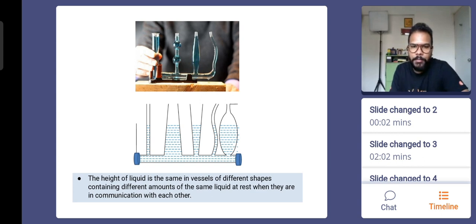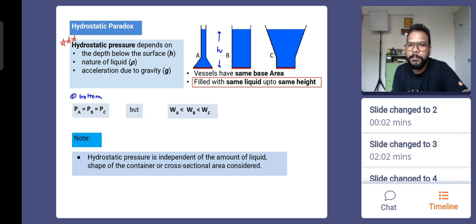Another demonstration is shown here. The height of the liquid in the vessels is the same, but they have different shapes. So a different amount of liquid is there, but they still have the same pressure. Base area need not be the same. In fact, you can see this. They have kept it the same so that it looks like it's a weird part. Means if you try to find the value of pressure, you might think that because of different areas, maybe that is playing a role. Even when you keep the base area also the same, they will still have the same pressure.